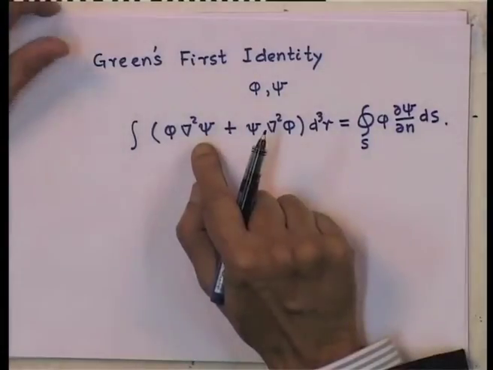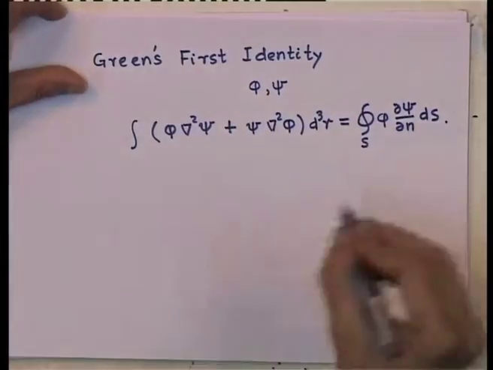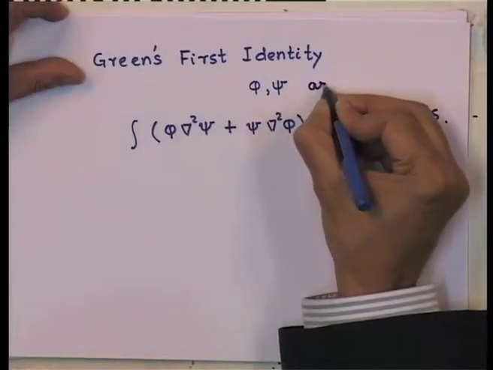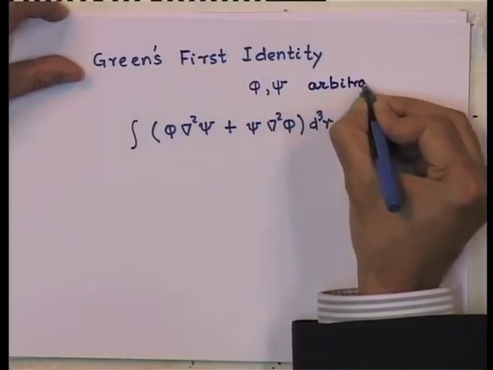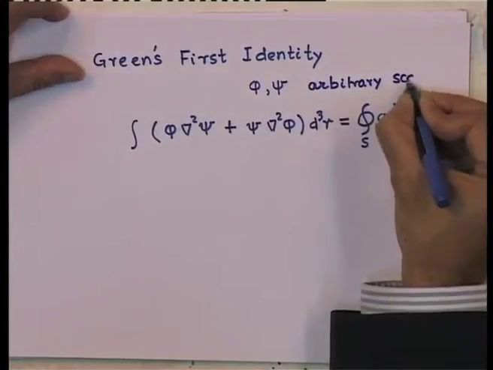Now, recall that this is true for phi and psi being arbitrary scalar functions.